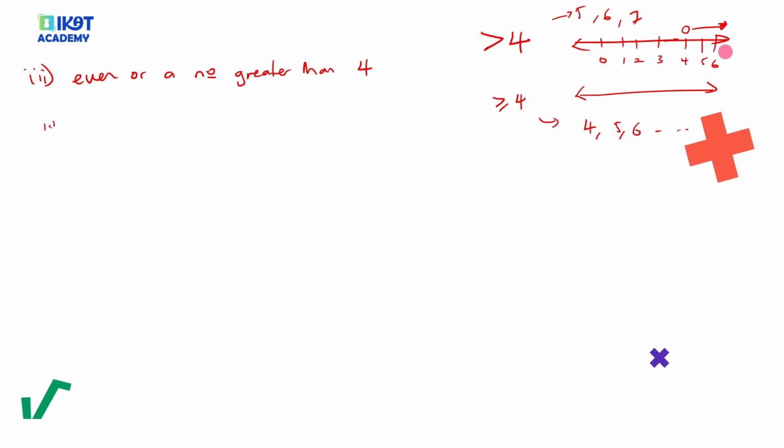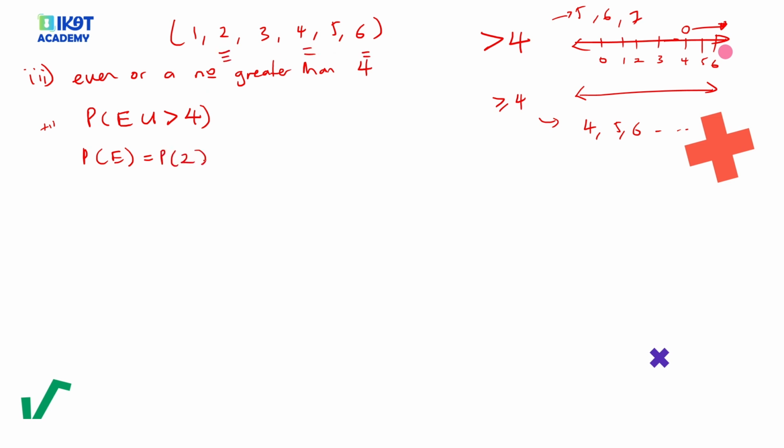So here we say probability of even or, I told you that means union, even or a number greater than 4. Let's first find the probability of getting an even number. We write our sample space 1, 2, 3, 4, 5, 6. The even numbers are 2, 4, and 6. Probability of getting a 2 plus probability of getting a 4 plus probability of getting a 6. So this is 1 out of 6 plus 1 out of 6, remember this is a fair die, plus 1 out of 6. This is equal to 3 out of 6, which is equal to a half. So probability of getting an even number is a half.